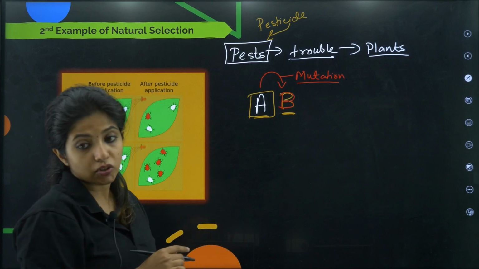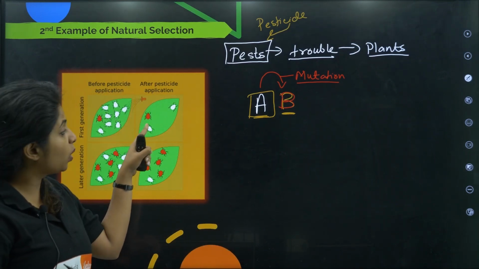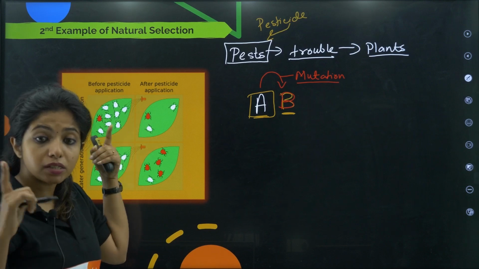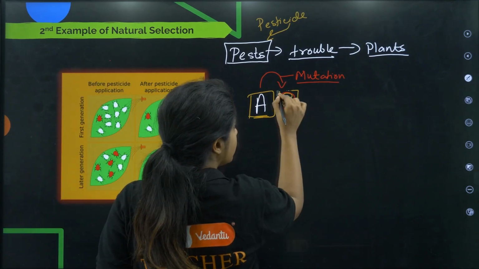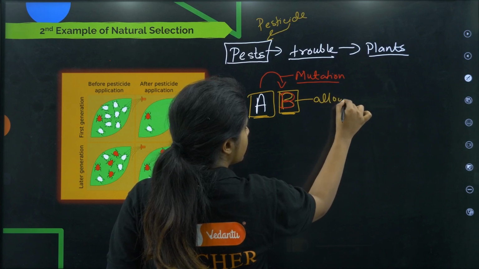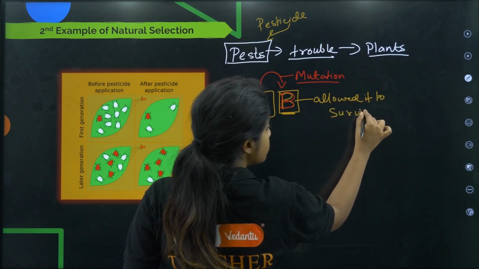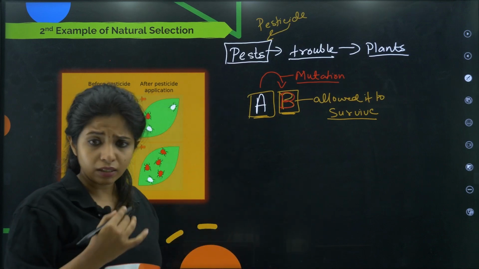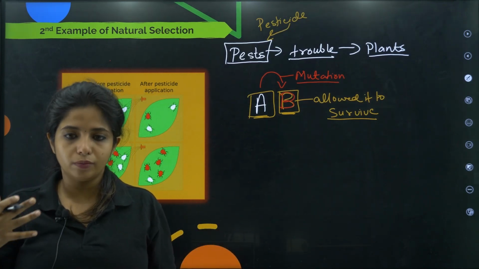The white ones, I'm not saying all of them died. You see how many of them were there? Now you're left with just 2. But what about the red one? The only red one which was there, it still survived. How? Because the mutation which was there in the red one allowed it to survive. What do you mean by mutation? Some changes in your genes which can either benefit you or can cause trouble in your body.